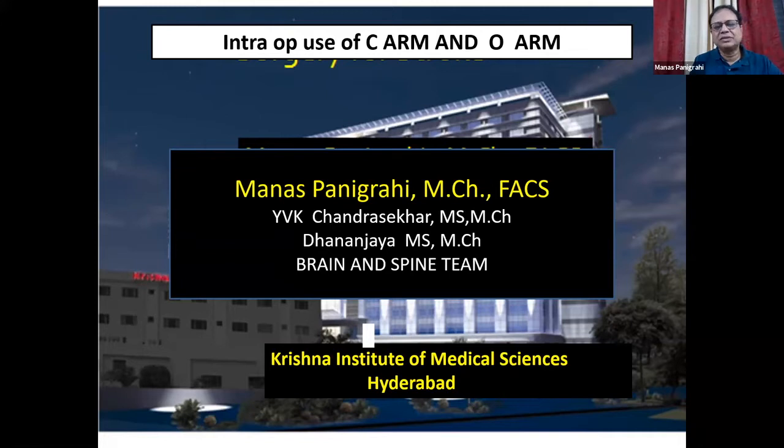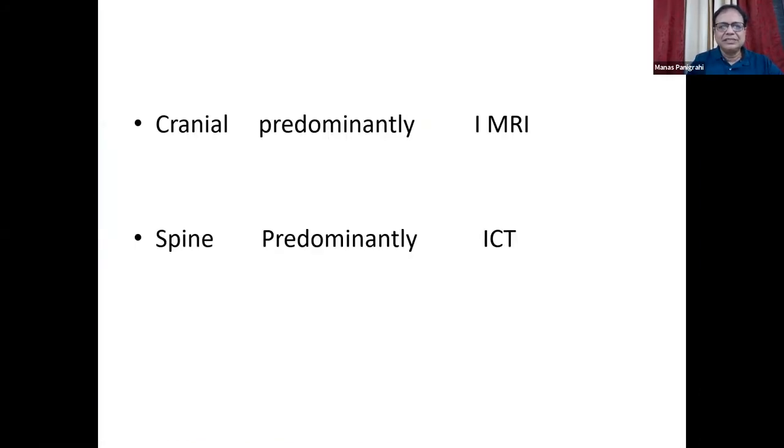Especially since everybody is interested in doing endoscopic spine also, what are the repercussions of using so much of CIAM and OARM or an ICT? CT scan means, for cranial cases, predominantly intra-op MRI is used, which Dr. Anand will be speaking about. For spine, it's predominantly the ICT, either intra-op CT or an intra-op OARM.